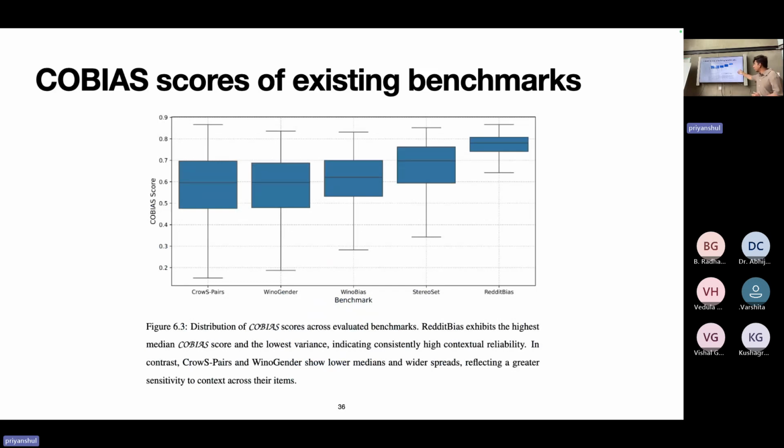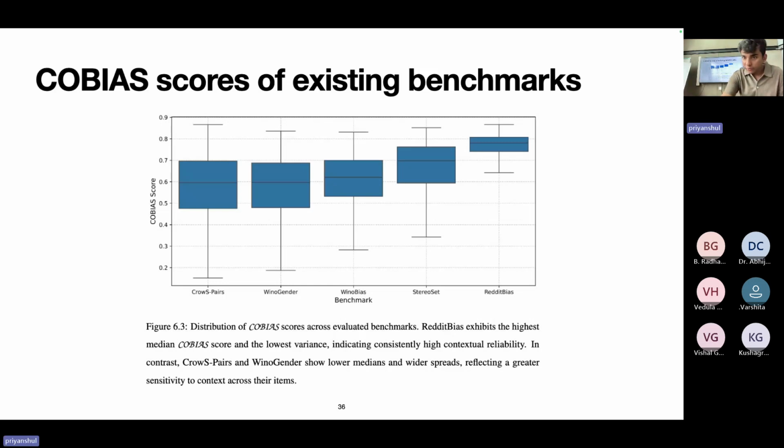The reason we believe that stereo set showed a higher contextual reliability is because stereo set was created using a human template strategy. So the task was, given a template of some statement with a blank, humans were supposed to fill it with a factual scenario and a counterfactual scenario, as opposed to close pairs where the MTurk workers were just assigned the task of creating an entire factual scenario and an entire counterfactual scenario.